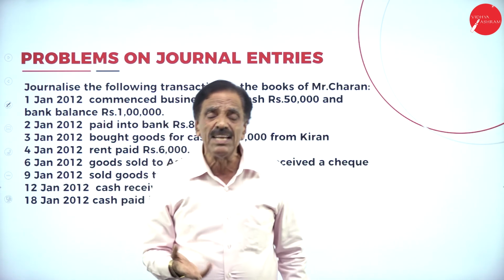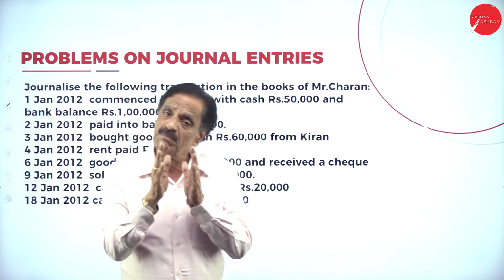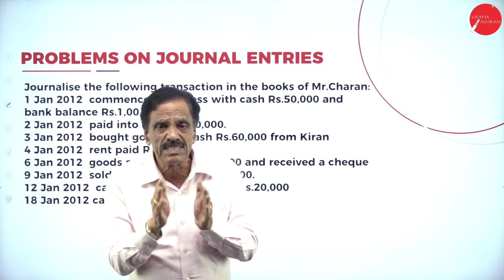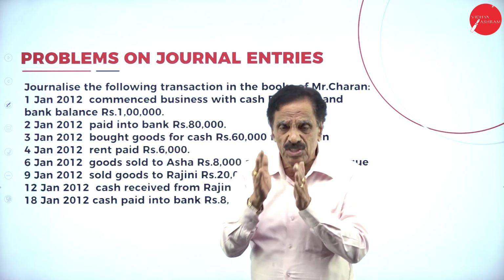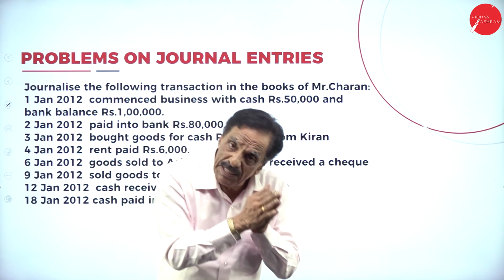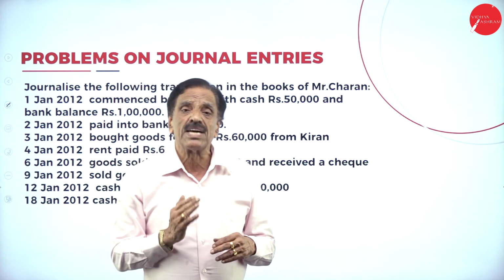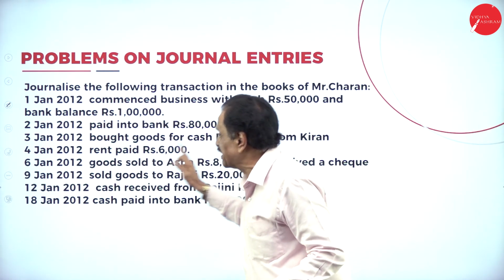I will repeat once again. Money has been put into the bank account. Who is the receiver? Banker is the receiver. How much money received? 80,000. How much goes from the owner? Rupees 80,000 is cash. What is the rule? Bank is a personal account, debit the receiver. What is going out from you? Cash, that should be credited. Entry: bank account debit to cash account.